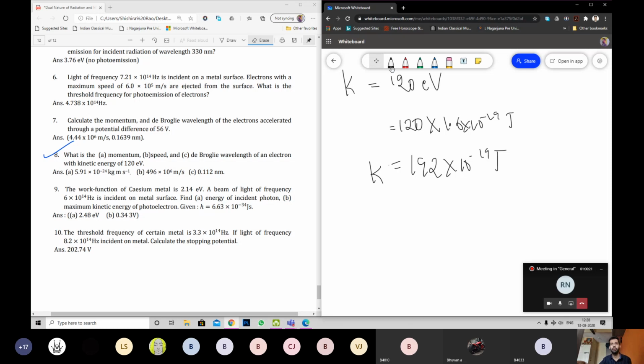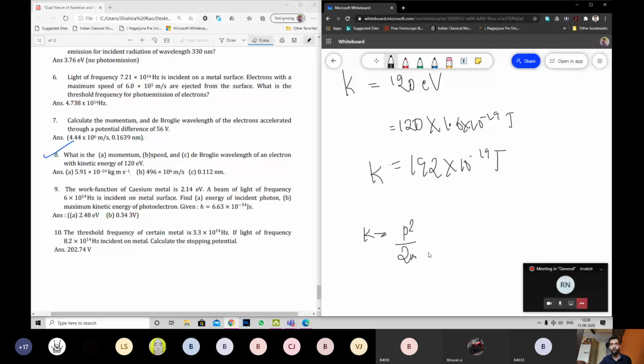There are multiple formulas. We can take K equals p square by 2m. You see momentum, K, you have m, you know. Bad answer. This is bad. Sorry. You want momentum or speed first? Okay, we'll take speed first.